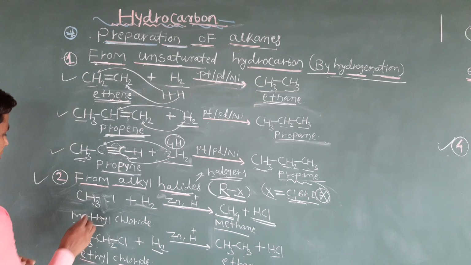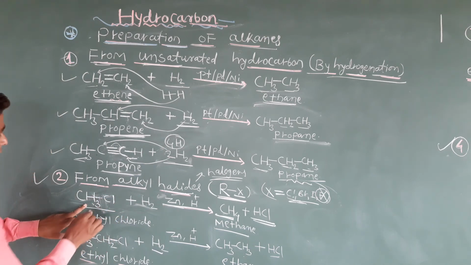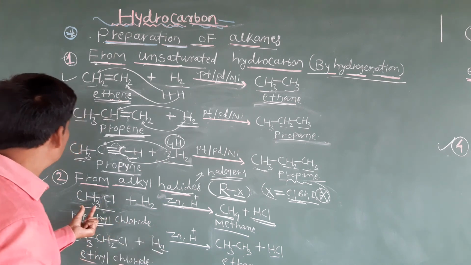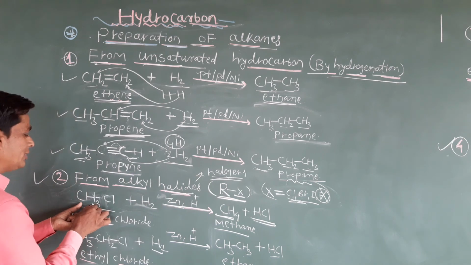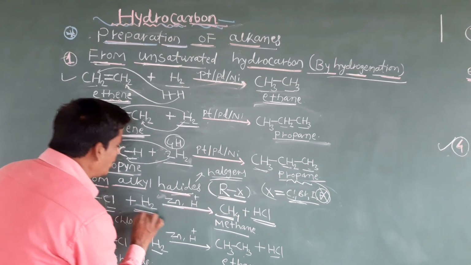So just see the reaction. Students, here I am taking CH3Cl. CH3Cl means methyl chloride. Here I am using methyl chloride: instead of R, I have taken the methyl group, and instead of X, I have taken chlorine. Here I am adding dihydrogen, H2.